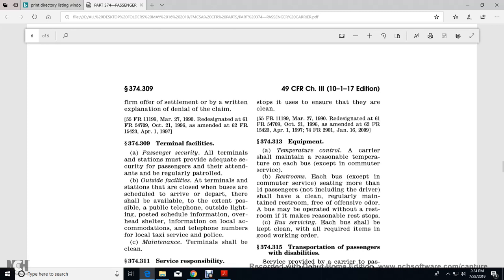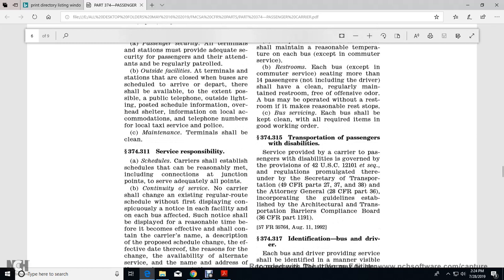Restrooms, except in commuter service: each bus seating more than 14 passengers, not including the driver, shall have a clean, regularly maintained restroom free of offensive odor. A bus may be operated with an unusable restroom if reasonable rest stops are made. Bus servicing: each bus shall be kept clean, with all required items in good working order.